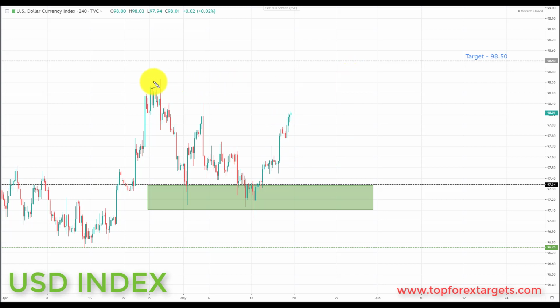We're looking for a conservative target, you could say, at the 98.30 roughly, which is the high over here, for reasons discussed in previous videos. But for anybody who did not take advantage of this rally last week, very simply put, we're looking for a correction to take place in the dollar index, possibly another retest of broken support turning resistance at the 97.34, but because we've tested it a number of times already, we may not get another test. But any correction in this area, we're going to view as an opportunity to look for further advances in the dollar index. And we're going to be seeing if we can achieve this target of the 98.50 set from last week.